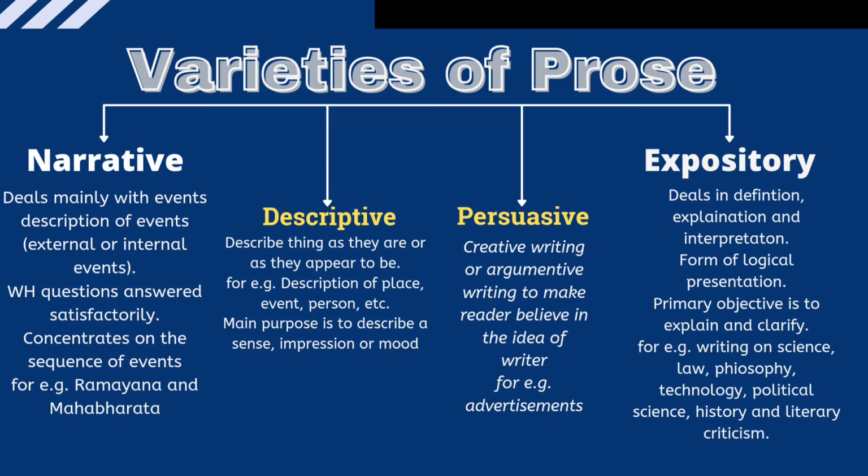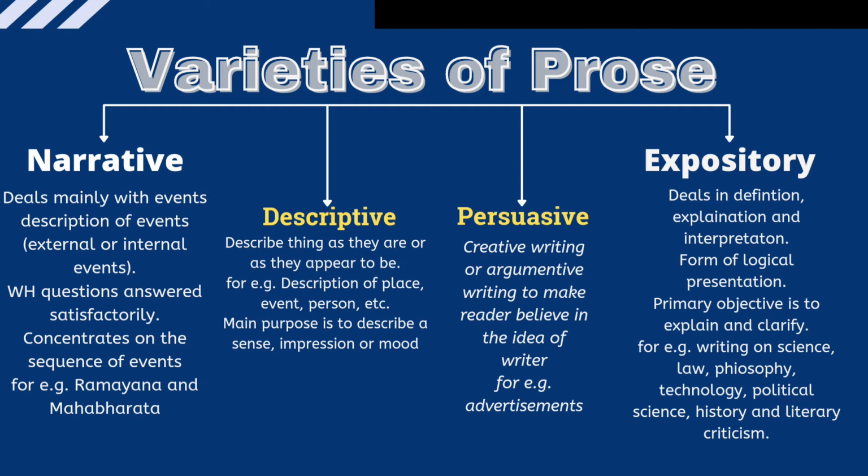So there are 4 kinds of varieties in prose, and these are: number 1 is narrative prose, second is descriptive prose, third is persuasive prose, and last one is expository prose. Their names already give you the idea of what kind of prose these are. So first we discuss narrative prose.